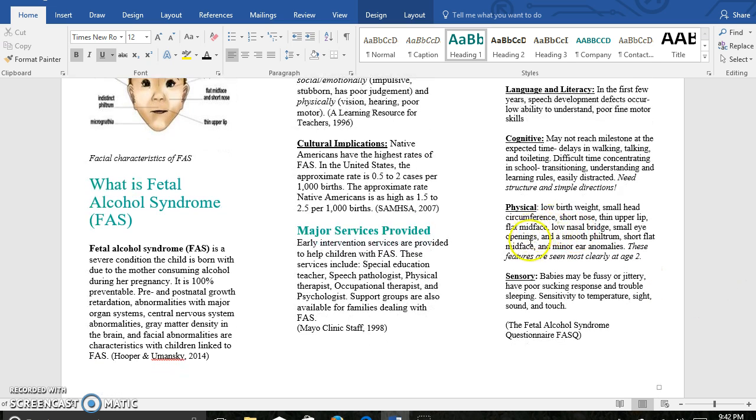Physical. When a child is born with FAS, they tend to have low birth weight and a small head circumference, a short nose and thin upper lip, which I touched base on over here. A lot of these features are most clearly seen at the age of 2. And last, for sensory, the babies, when they are born, they can be very fussy and jittery and also have poor sucking response and trouble sleeping. They can have sensitivity to temperature, sight, sound, and touch.